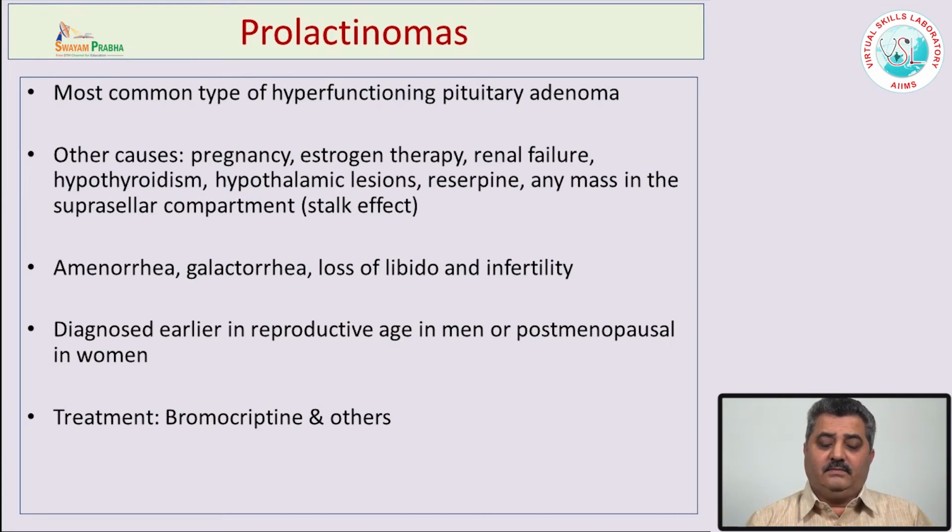When prolactin levels are very high, they cause amenorrhea or galactorrhea in females. In males, they cause loss of libido and infertility. Most of the prolactinomas are diagnosed during the reproductive age or in postmenopausal women. Because the symptoms are subtle, many times people don't tell their symptoms to the doctors, so the diagnosis may be delayed. And one has to remember that prolactinomas are medically treatable also. There are some drugs which can be used against these tumors if surgery is not possible.